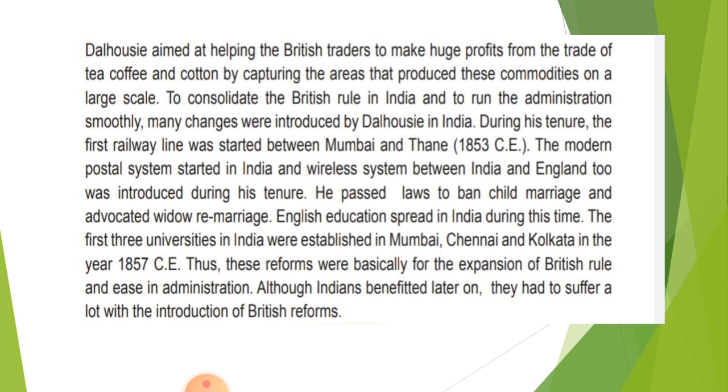He started the first railway line from Mumbai to Thane. He spread English education in India with the help of three universities, that is Mumbai, Chennai and Kolkata. And he banned child marriage and advocated widow remarriage.